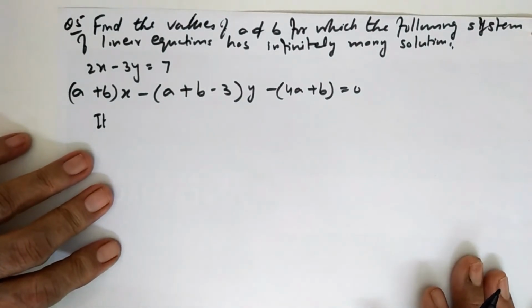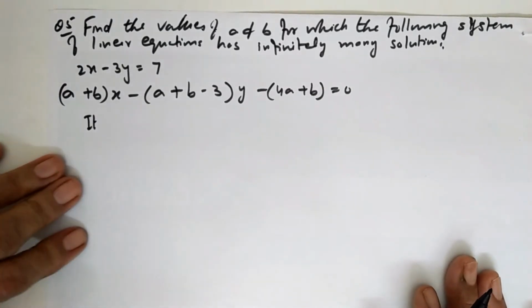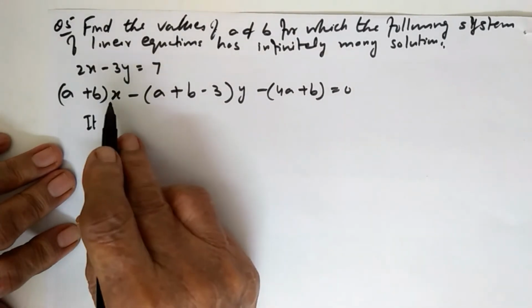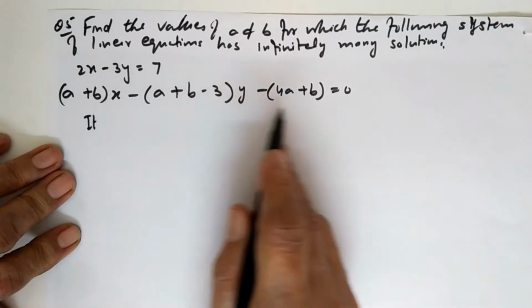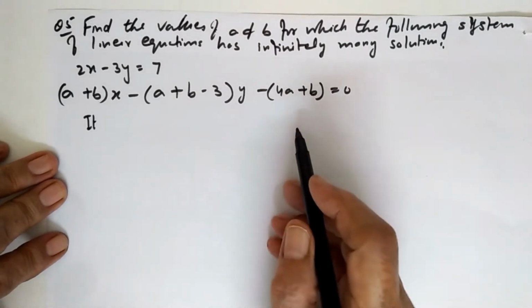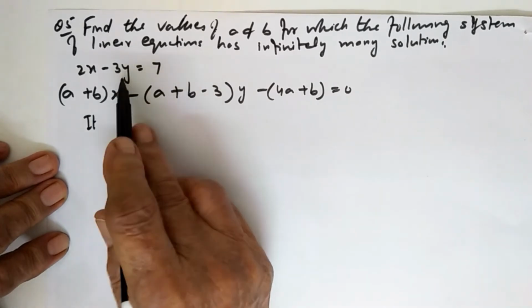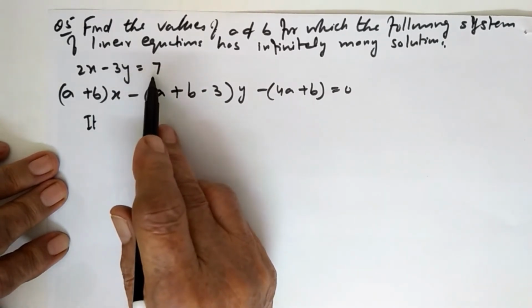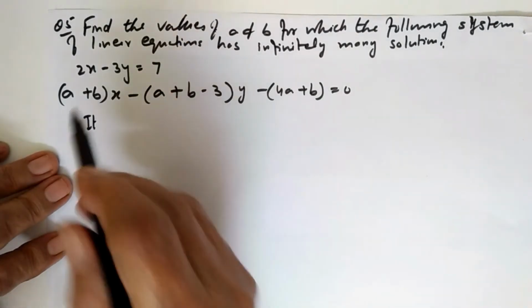find the values of a and b for which the following system has infinitely many solutions. 2x minus 3y is equal to 7, (a plus b)x minus (a plus b minus 3)y, this is the coefficient of y, minus this. इसमें आप देख रहे हो कि फर्स्ट इक्वेशन में -7 हम इधर 7 इधर लेकर जाएंगे to change into this general form, and this is already in the general form.